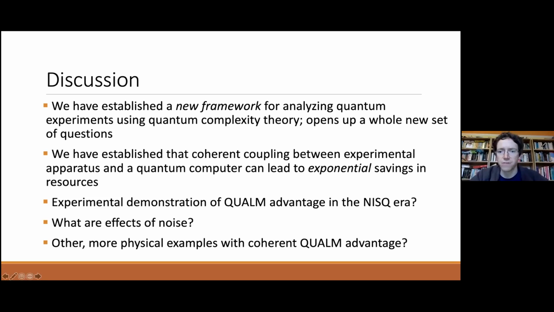Fantastic. Thank you very much for that really nice talk. So I can see there have indeed been some questions on Slack already, and I'll just sort of go through these in order. So the first question is by Jakub Czatovsky, who asks, is it important that the lab and the workspace are set to pure states?